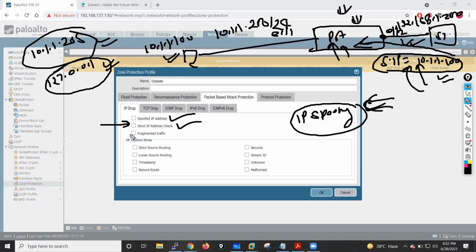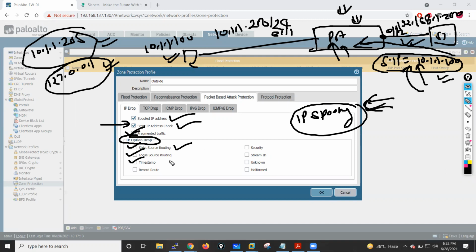Now the next thing is fragmented packets. If my firewall receives a fragmented packet and we have selected this option, my firewall will drop all these fragmented packets. It will not allow them. We also have a few options in the IP option field. In the IP header, we have an option field, and in that field we can put a strict source routing. If we use that option, my firewall will drop the packet if we have selected this option. Loose source routing, if we have that option field in the IP header, it will drop that packet.